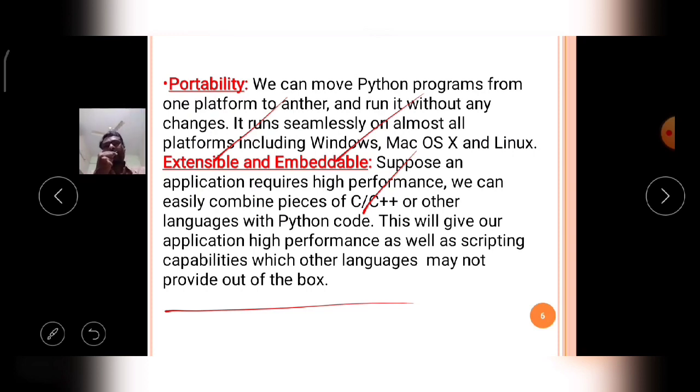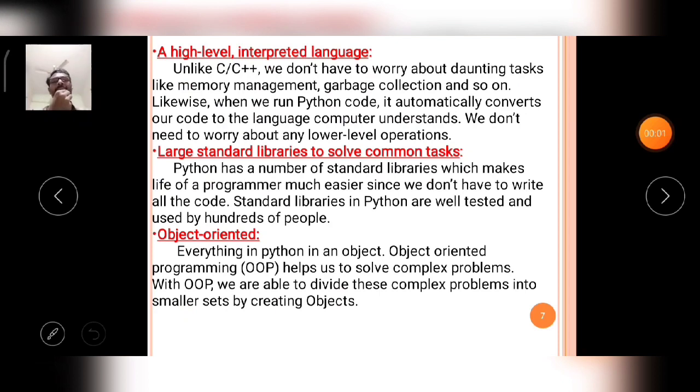Okay, the next concept is that Python is a high level interpreted language. This is a very important characteristic of the Python language. Unlike C, C++, we don't have to worry about daunting tasks like memory management, garbage collection, and so on.